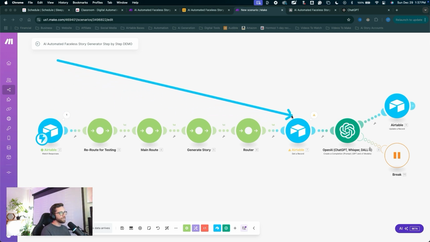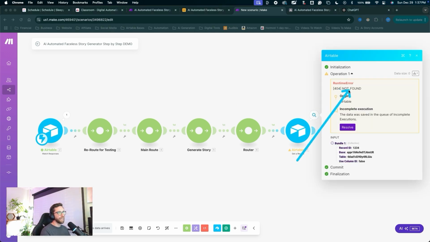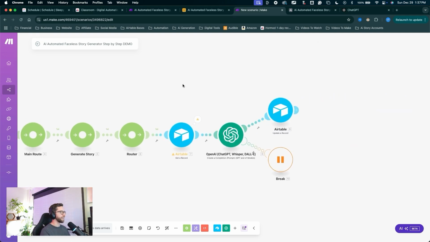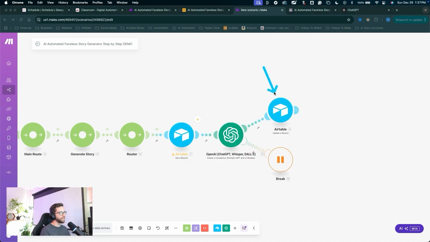We had our data run through. We hit this first Airtable module and we've got a warning. We've got this failure, and I know exactly what that is. We don't have our record ID in there yet. We needed to push that data through. That was the whole point of running this scenario as we did. Let's input our data. We're going to click on this first module, delete out our default record ID, and now we can actually add in our true record ID right here. Click OK.